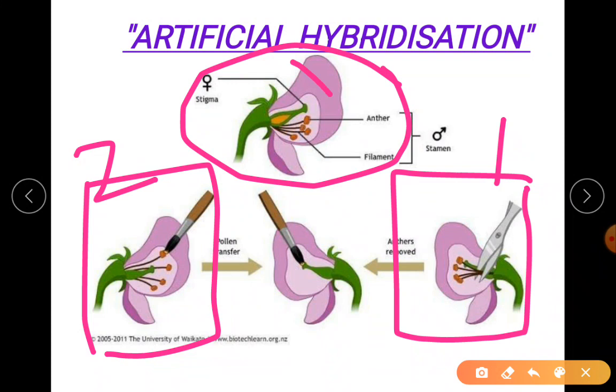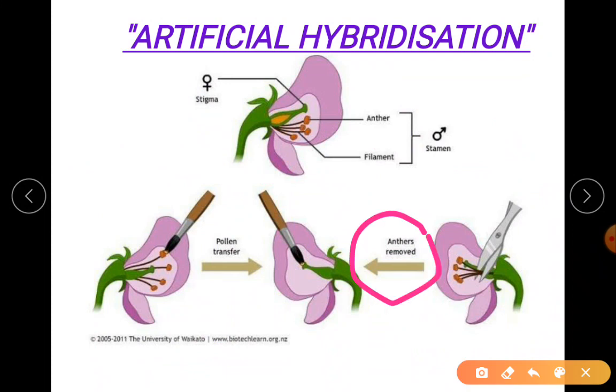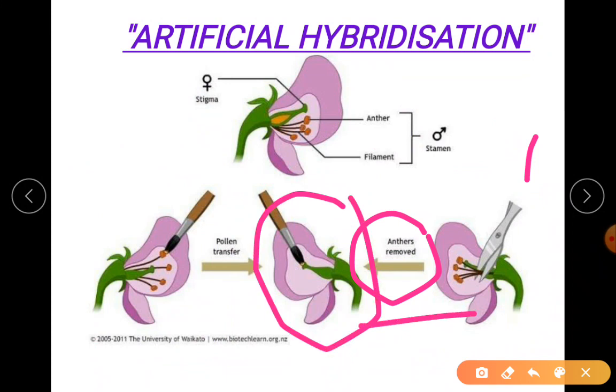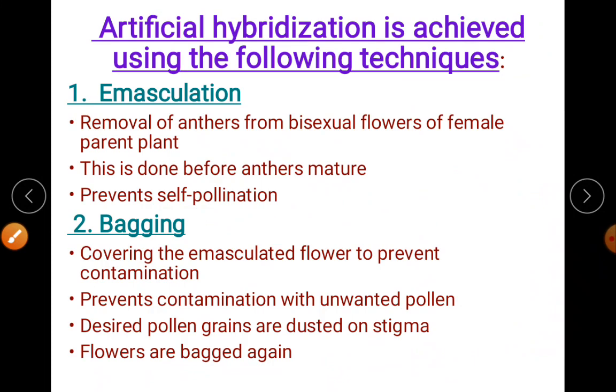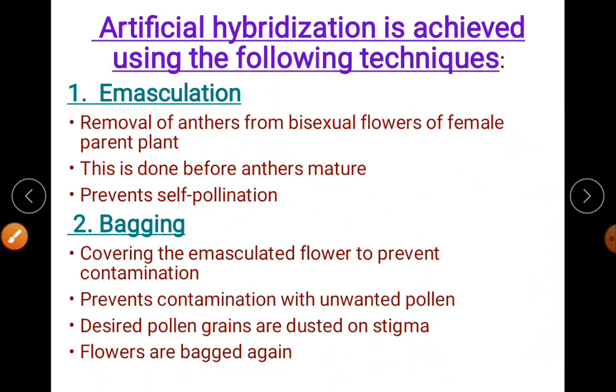I slowly cut off the petals. I cut off only the stamens. So you can see here anthers are removed. This is the first plant. You can see the anthers are absent here. So this is called your emasculation process. You can see the word here, emasculation. So this is a technique.